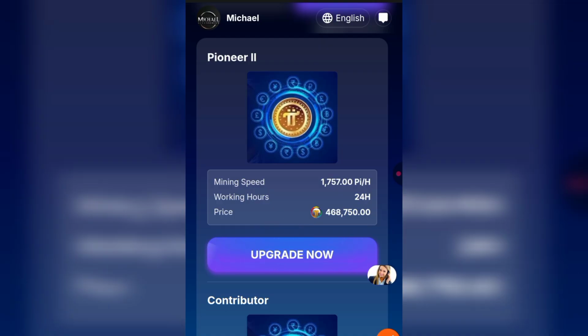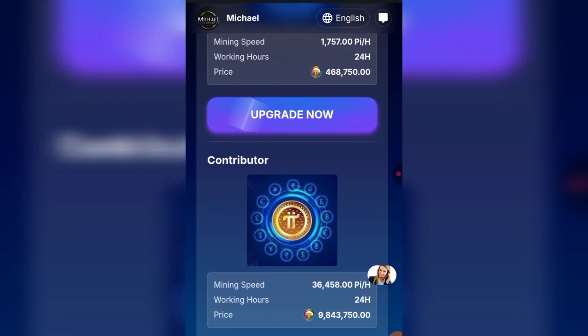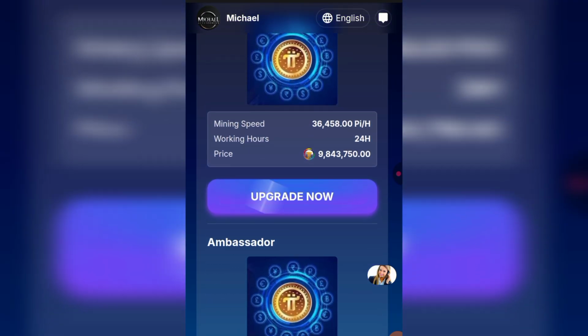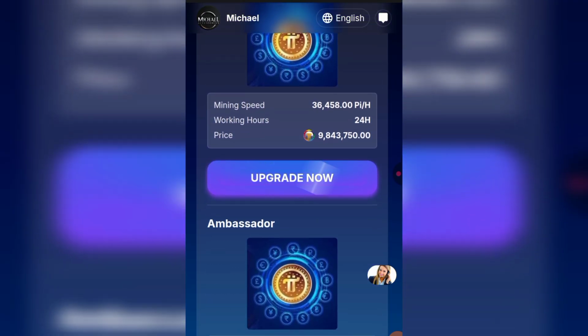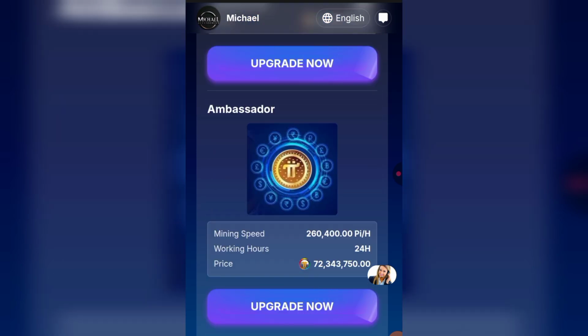If you deposit USDT, you'll be able to convert. But I'm going to show you the step-by-step method on how you can do it. The first package right here is 468,750 USDT. The second package is now 9,843,750 pi. If you scroll down, go to see the last package.